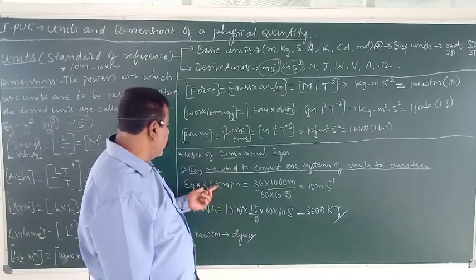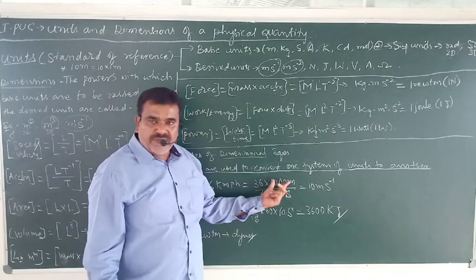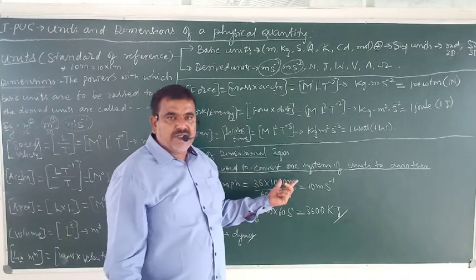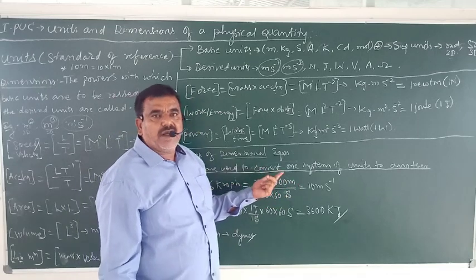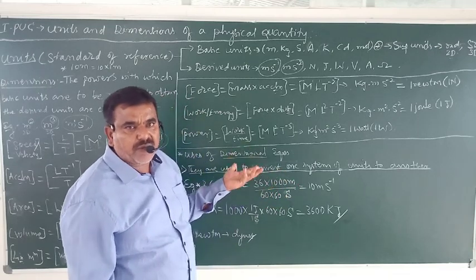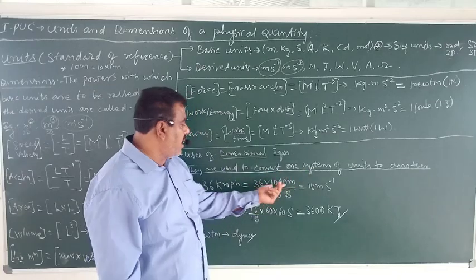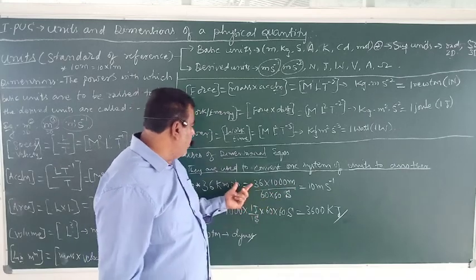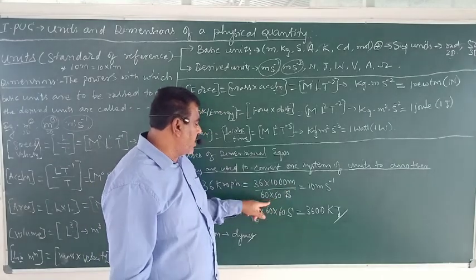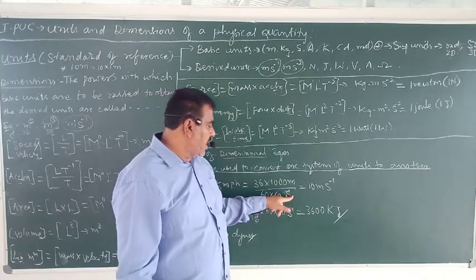How can we convert? You know that kilo means 1000. In the last class we gave SI prefixes, that is deca, hecto, kilo, mega, giga, tera, peta, exa. Kilo stands for 1000. Per hour in the denominator, 1 hour is nothing but 60 into 60 seconds.